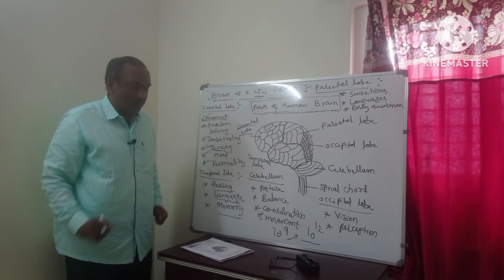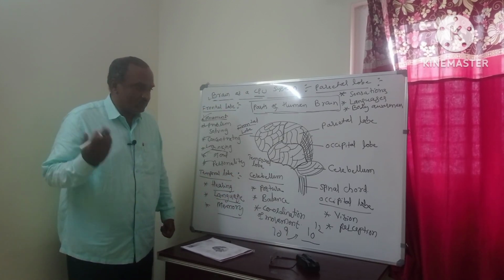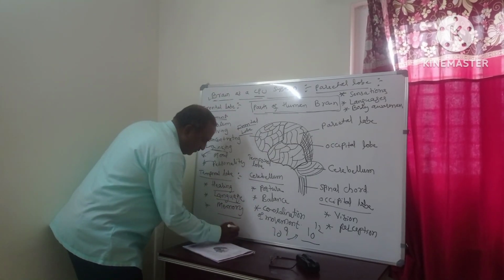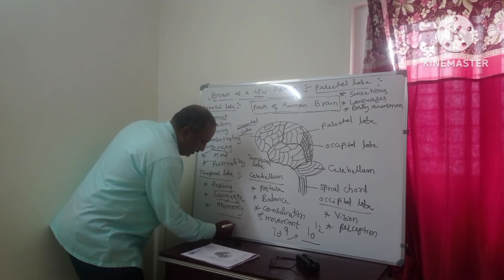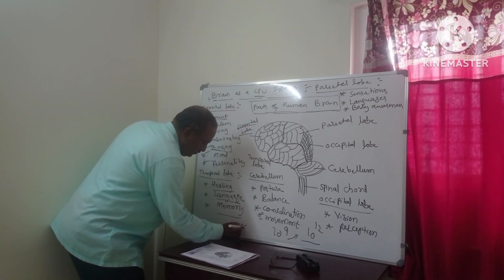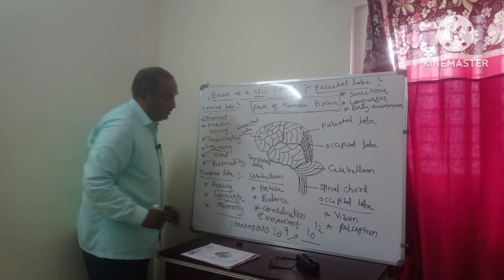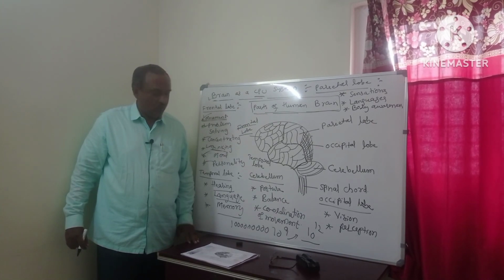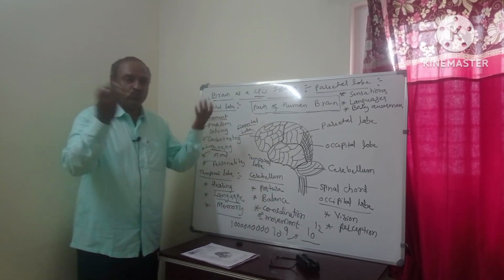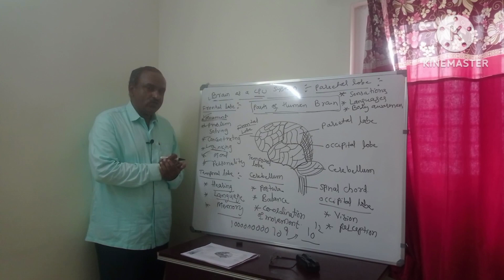That much huge. 10 raised to 9 means how much? For example, if you write like this, 1, 2, 3, 4, 5, 6, 7, 8, 9. This much huge. How much can you store? Unlimited information.